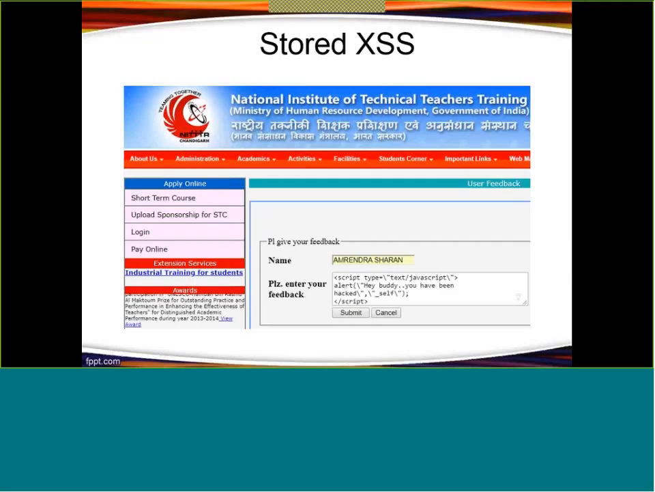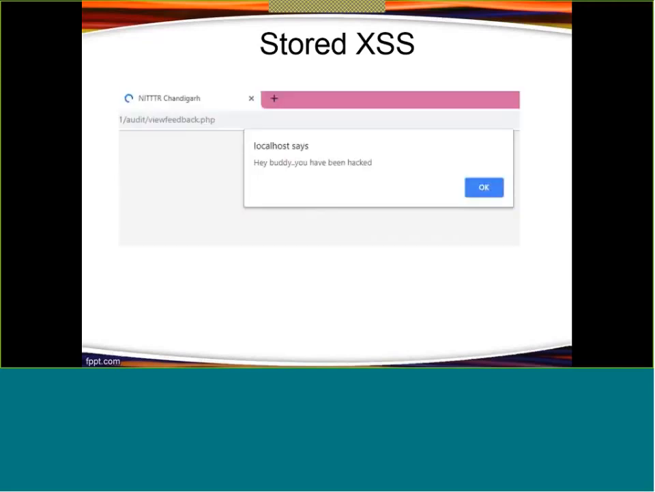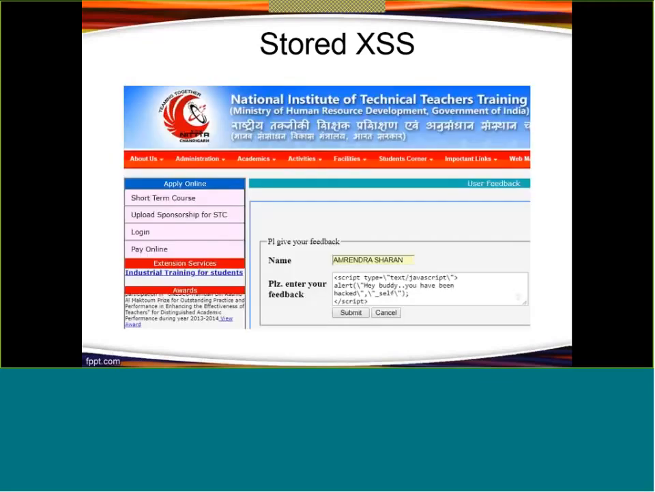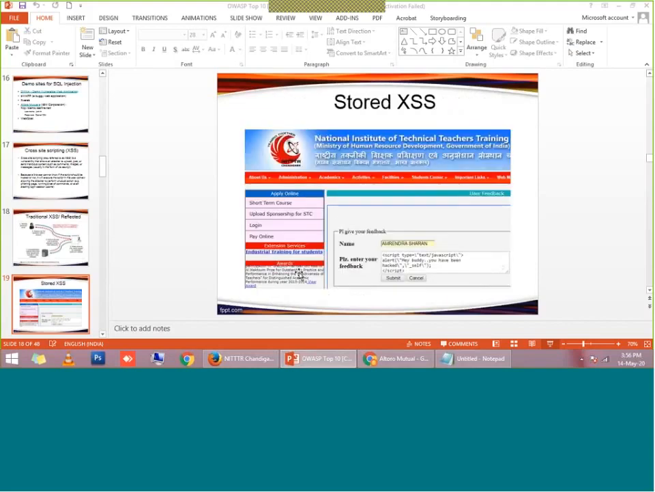So hackers will take advantage of this feature. They will insert some vulnerable JavaScript code in that text area or text box, and it will be stored in the database. And once it reaches your database, now hackers can perform anything. So let me demonstrate how this stored XSS will work.